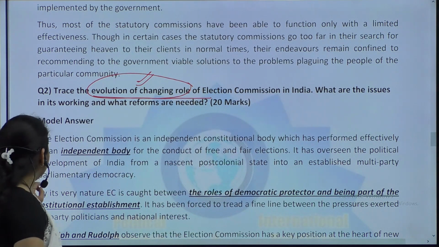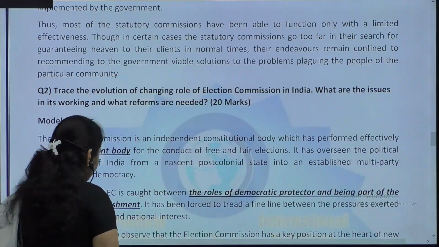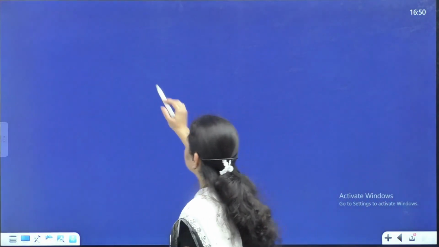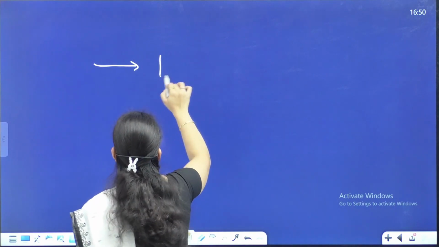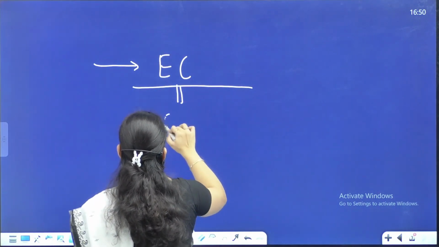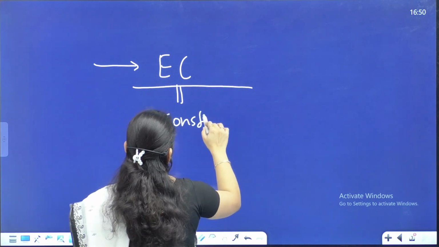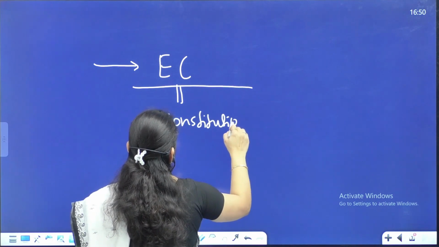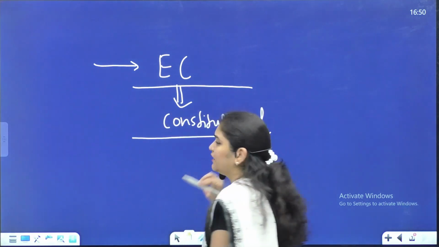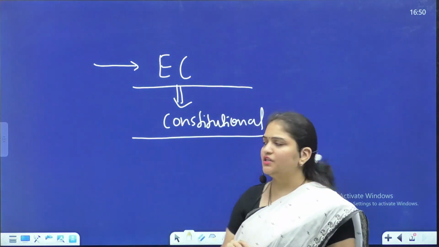Now in this particular question, trace the evolution of the changing role. First you have to derive that the Election Commission enjoys a constitutional status. What is the basic ironic thing in the working of the Election Commission?